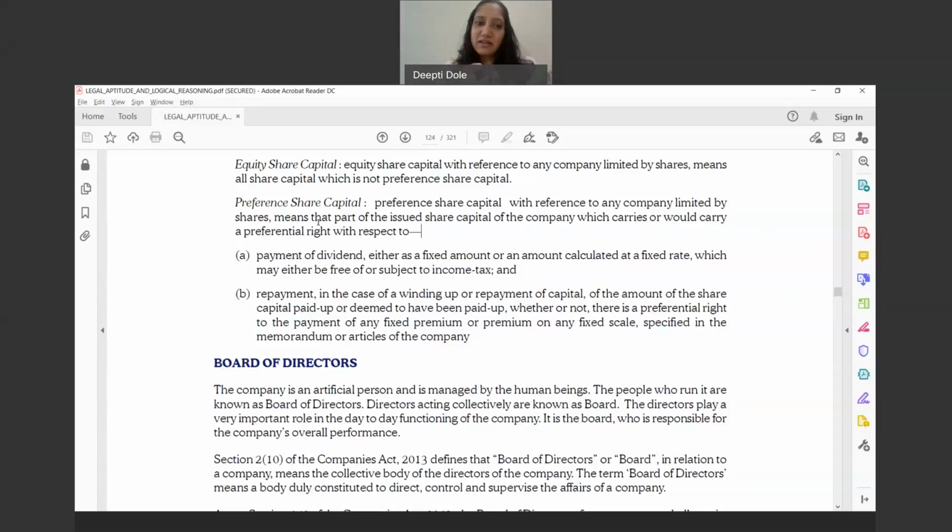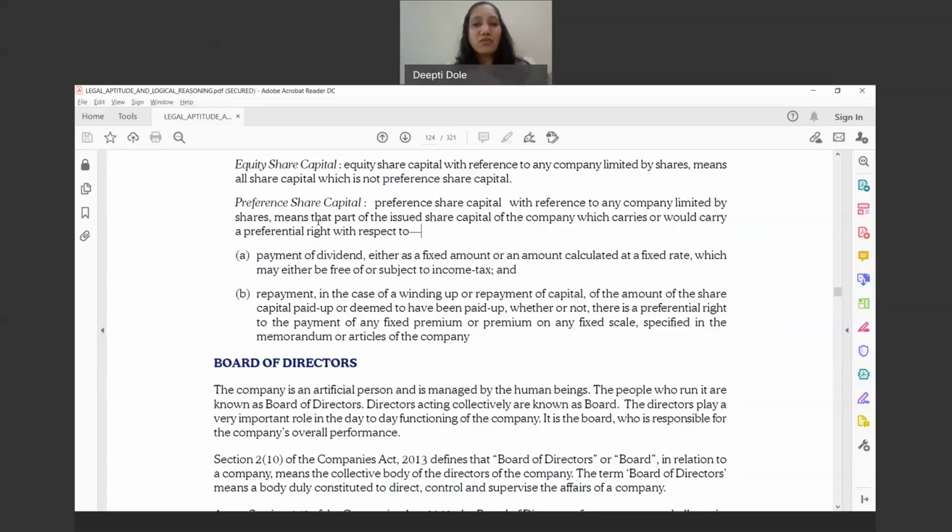Similarly, in case of preference share capital, it is a privilege, a kind of more attention given to this kind of share capital. And it is in terms of two aspects: the payment of dividend, and repayment of capital in case of winding up.